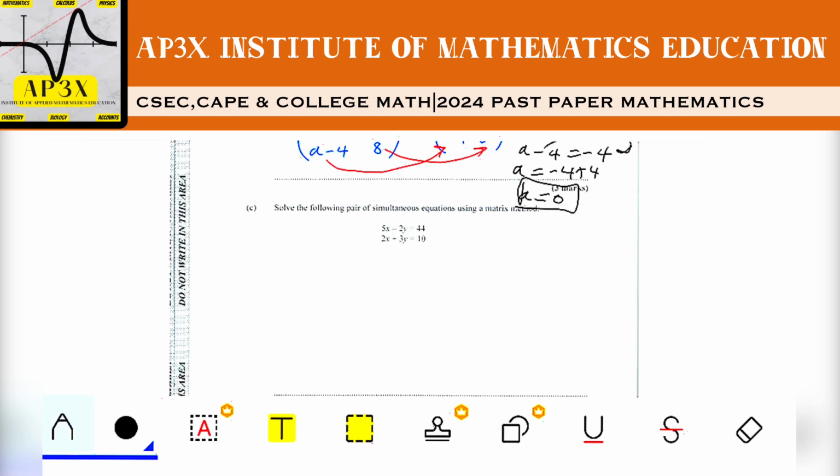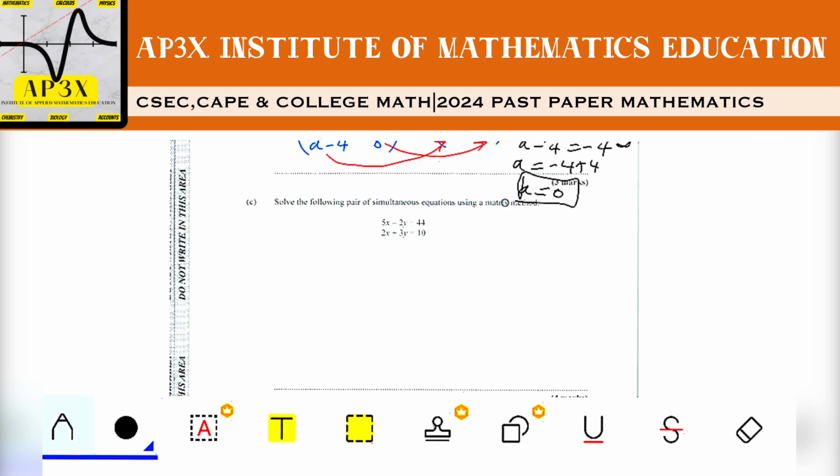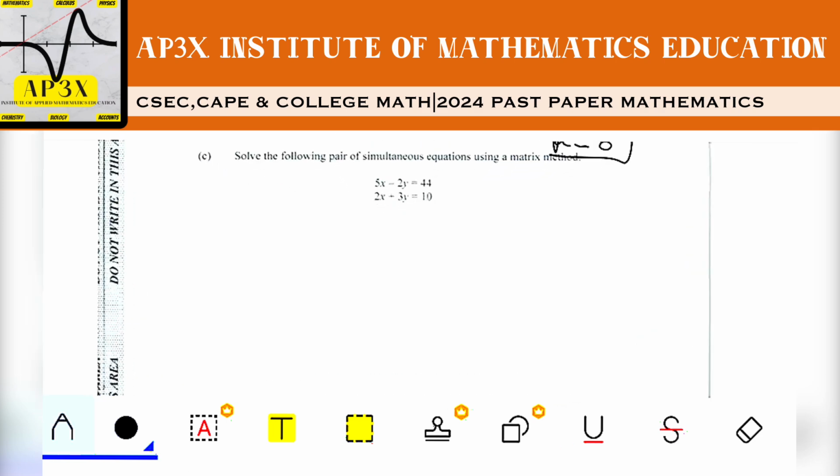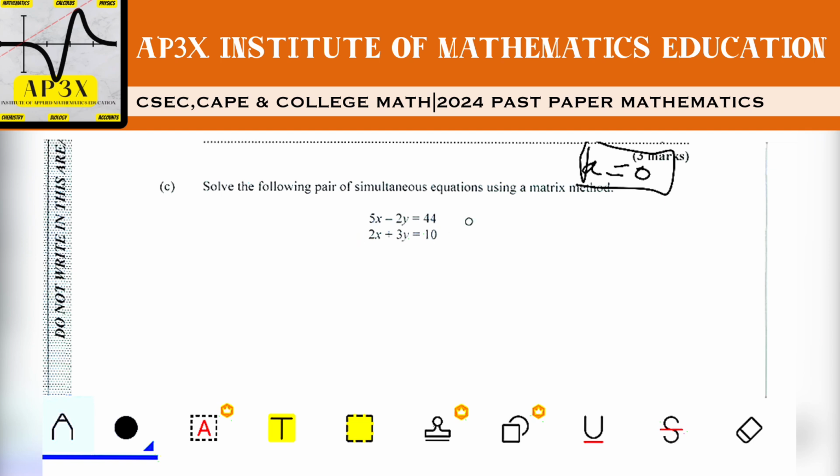Now it says here that we are to solve the following pair of simultaneous equations using a matrix method. And so there's only one matrix method that exists for simultaneous equations. So we're not going to be using the elimination method or the substitution method. We're going to be using the matrix method, which clearly states that A multiplied by B equals C, where B is our unknown matrix. Then that means B is equal to the inverse of A multiplied by C. That is the shortcut method.